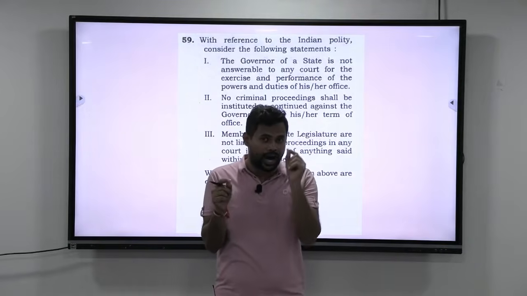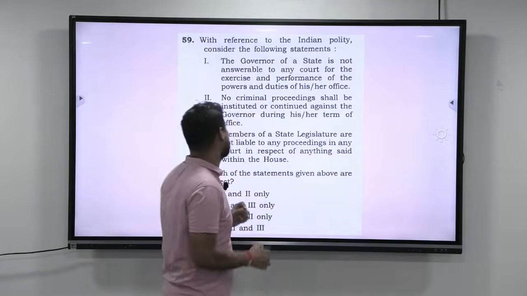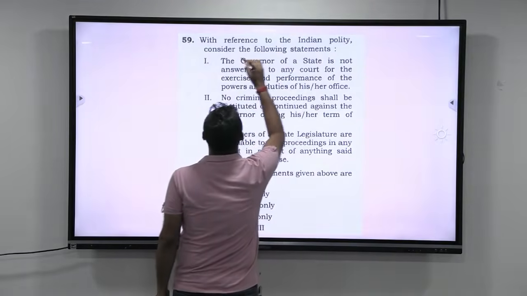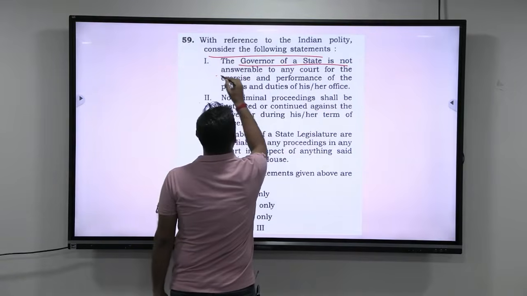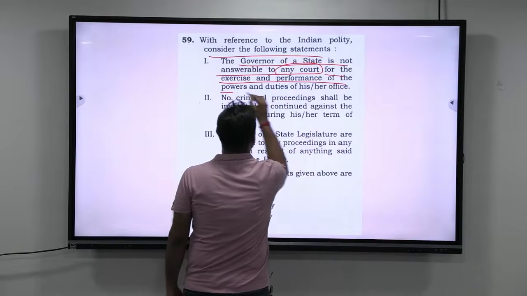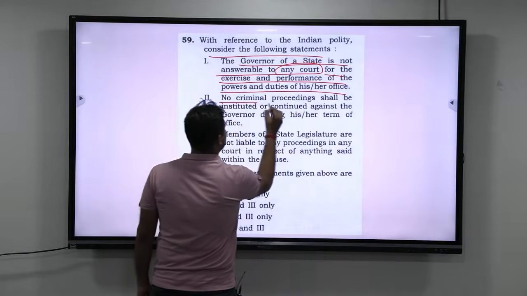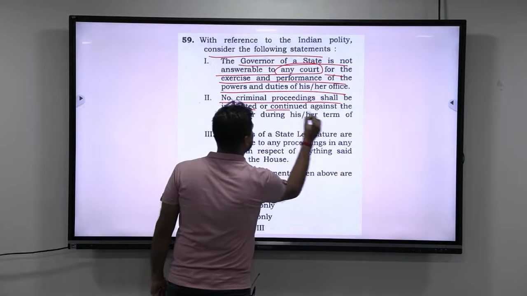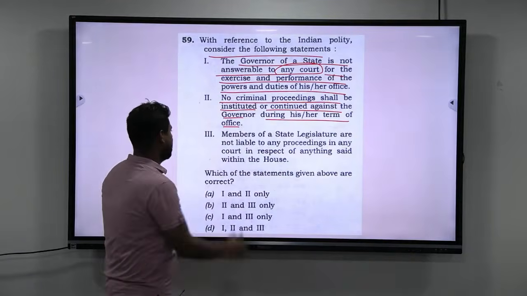Alright guys, let us look at this question. Again, if you know the articles and their titles properly, you will be able to answer this question. Let us read out the question first. With reference to the Indian polity, consider the following statements. The governor of a state is not answerable to any court for the exercise and performance of the powers and duties of his or her office. Statement 2. No criminal proceedings shall be instituted or continued against the governor during his or her term of office.